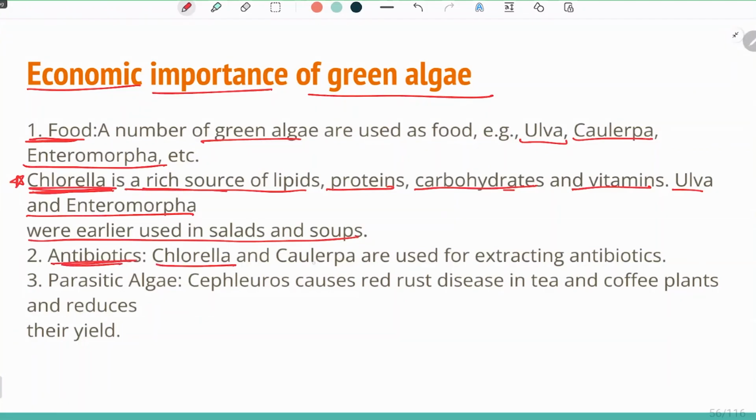Antibiotics. Chlorella and chlorella are used in extracting antibiotics. They are not used as an antibiotic, but some kind of antibiotic is extracted from these two green algae.